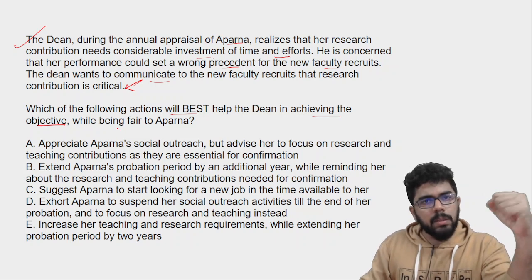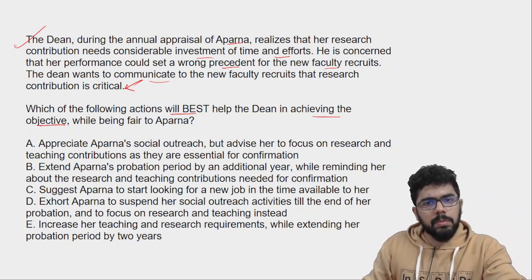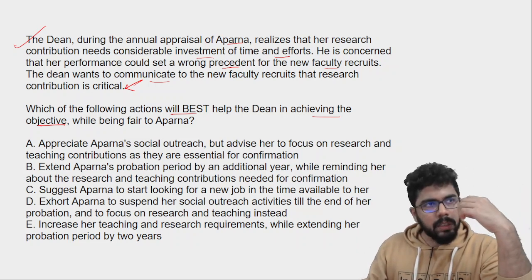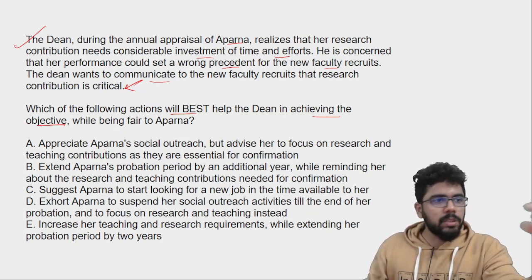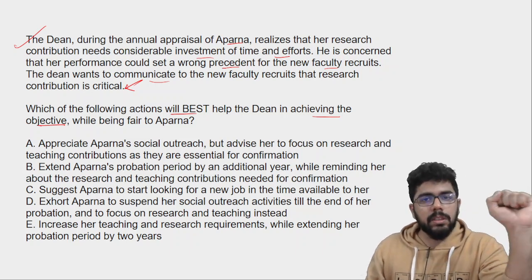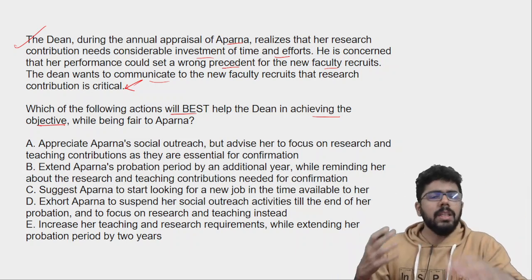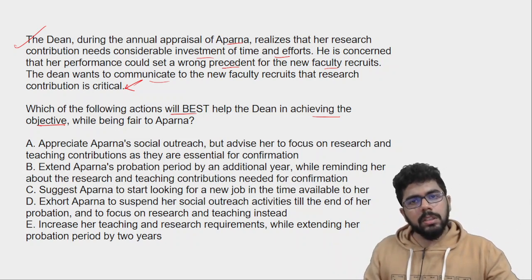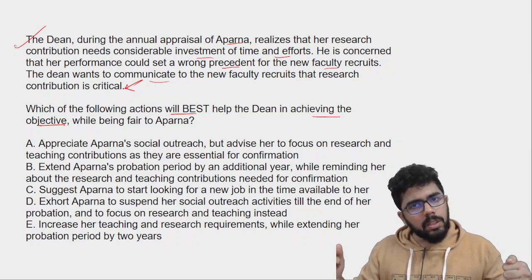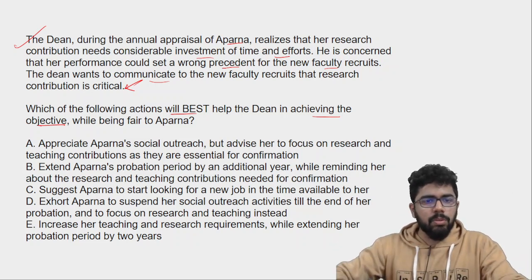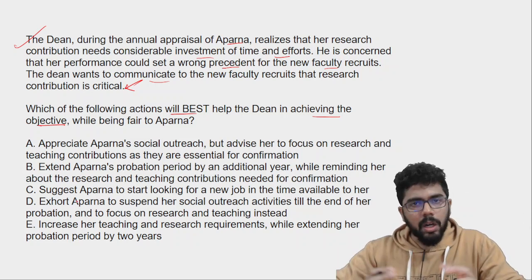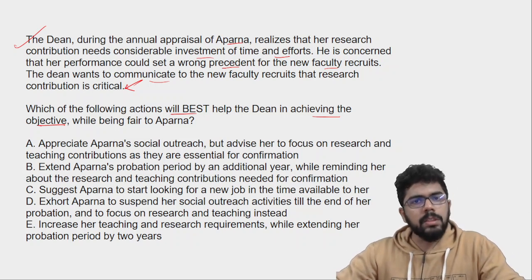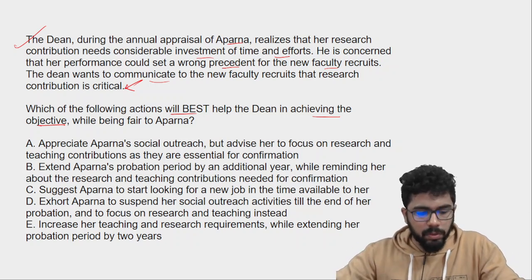What is the objective? That Aparna should get serious in her research part, because whatever she is doing, that is very good. Okay, that is definitely praiseworthy, because COVID-19 situation was a special situation, but she is recruited as a faculty. तो dean कैसे सोचेगा, ठीक है, what she is doing is good, but I should also mention that research and teaching effectiveness is also important for the reputation of this institute. So which of the following options are the best? I hope all of you understood the context here. You can pause the video and then think what can be the answer. Let me explain each option one by one.